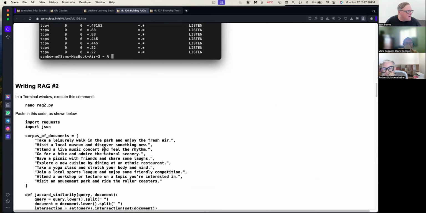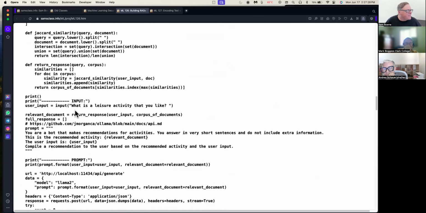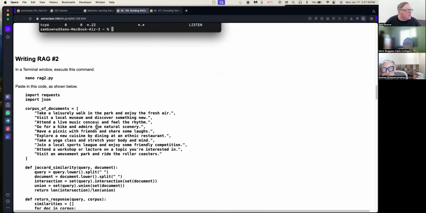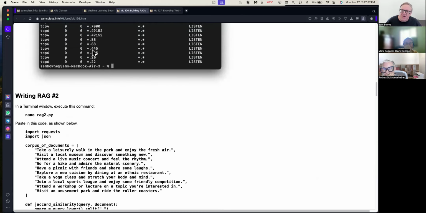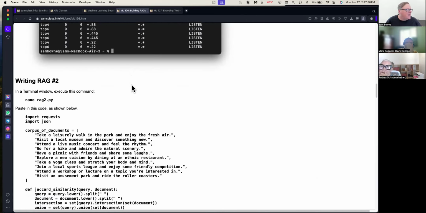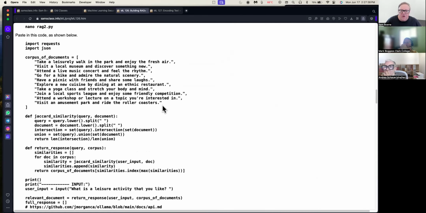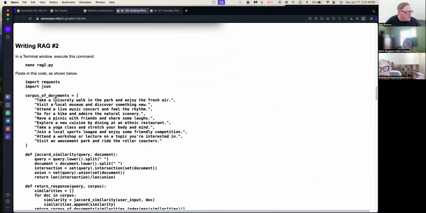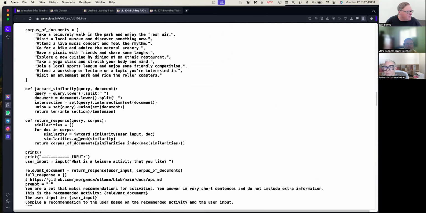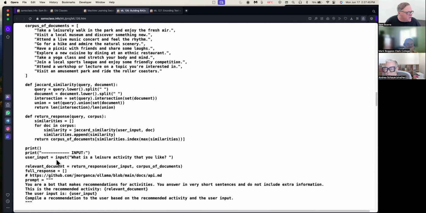Now it's listening on an API, and this is the second RAG. And this one is going to use a local model. This is Ollama, which runs Facebook's LLM. You can download it and run it locally on your machine easily. And so it works sort of like Gemini or ChatGPT or any of them. I have the same data here, but now what I'm going to do is the user puts in what is a leisure activity that you like.